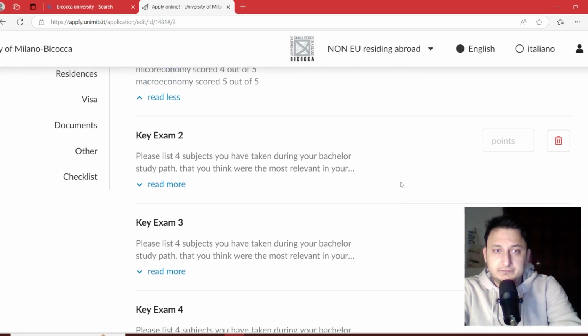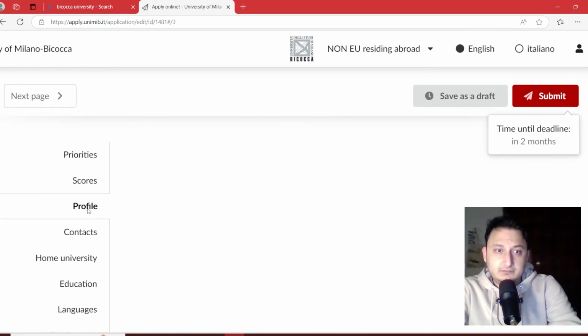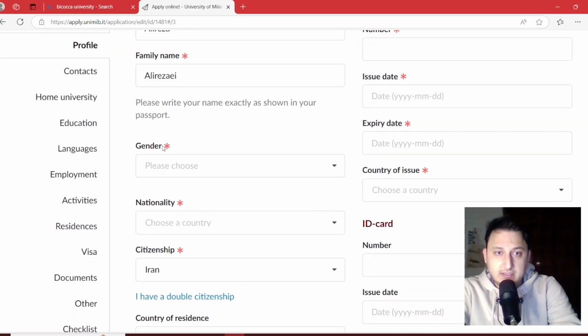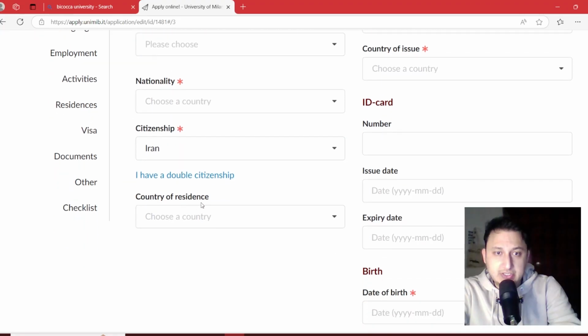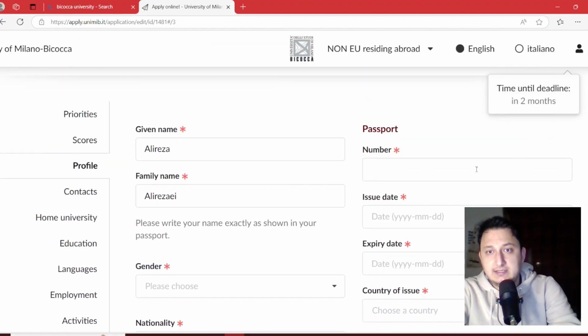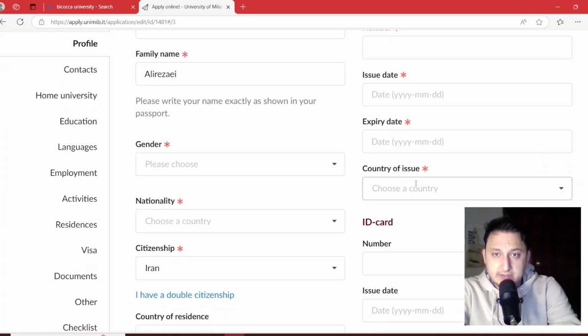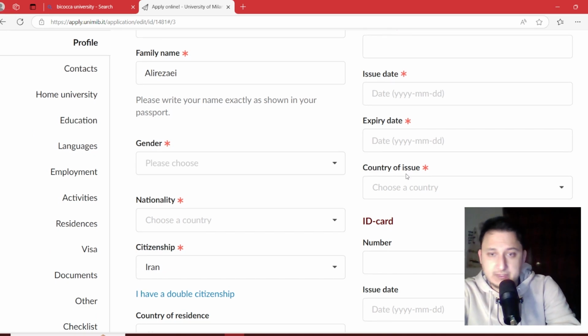Then you should add your personal information here in this field, your gender, nationality, citizenship, country of residence, and your passport number, and your expiry date and the issue date of the passport and country of issue that is written inside the second page of the passport.